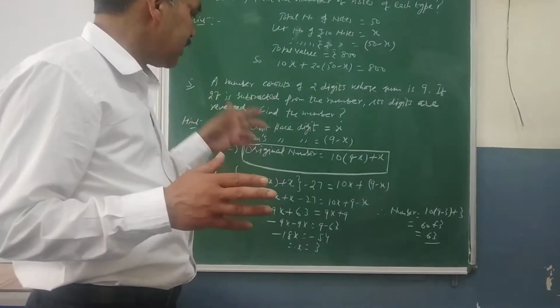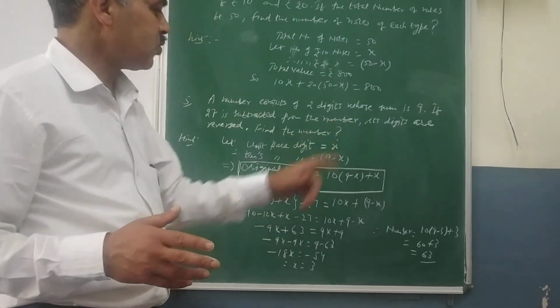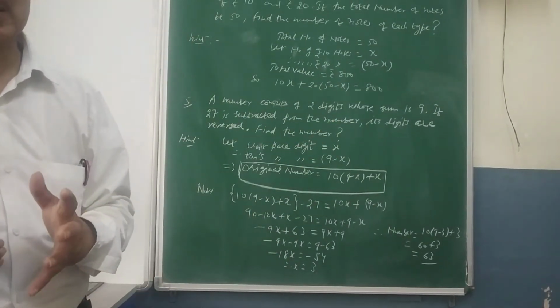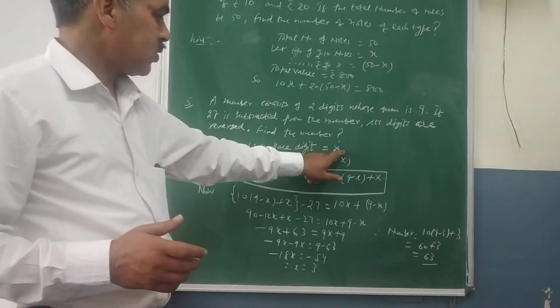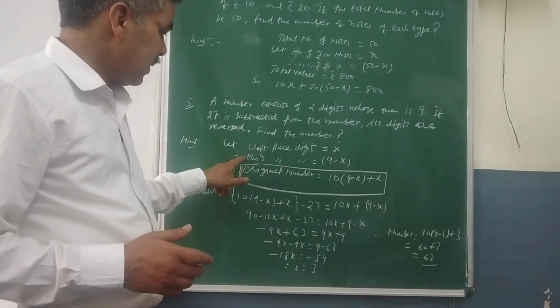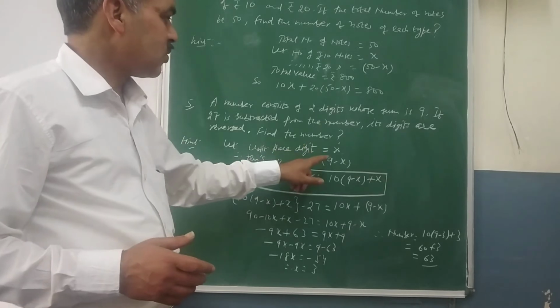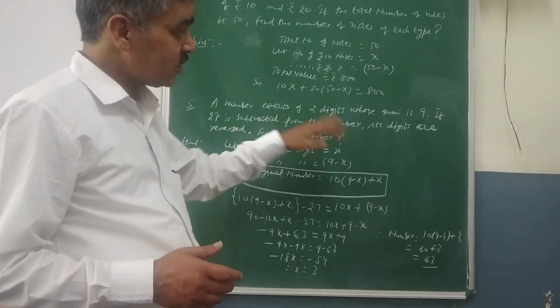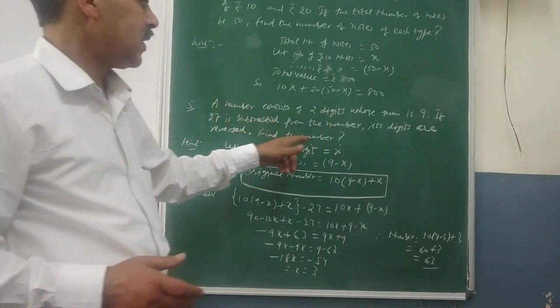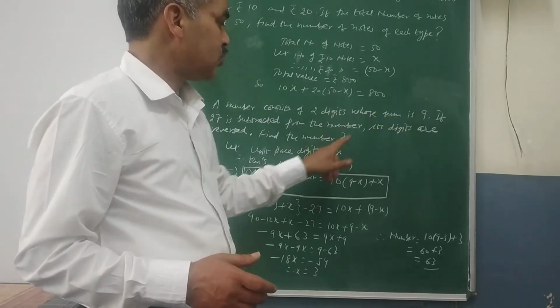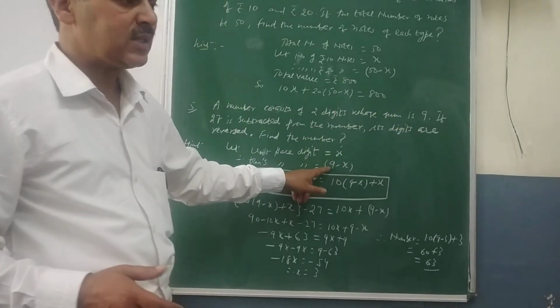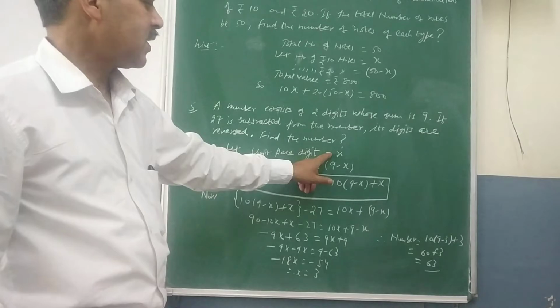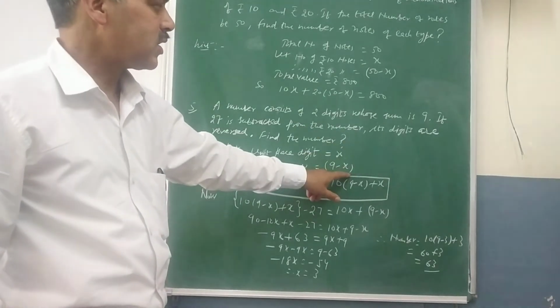So what I did here, I have assumed the unit place digit is equal to x. Okay, so this is the unit place digit x. Then my tens place digit is equal to what? 9 minus x. Now this is conditional. Why 9 minus x? Because the sum of the unit place as well as the tens place is 9. So if unit is x, 9 minus x will be the tens place digit.